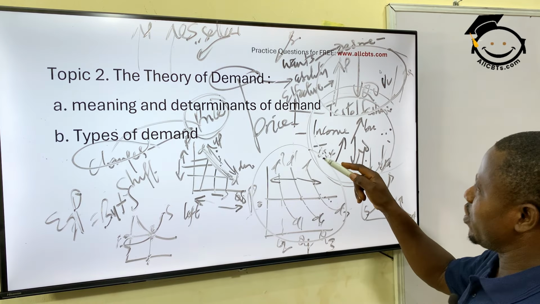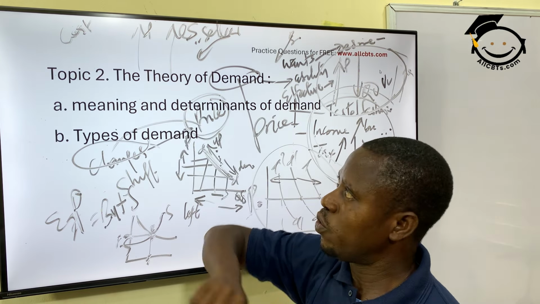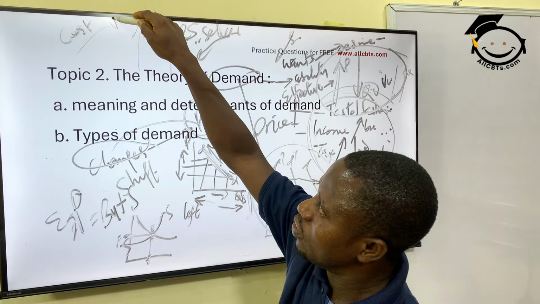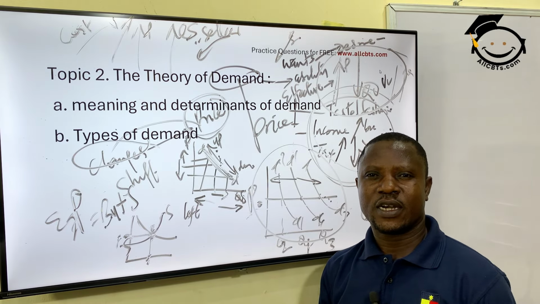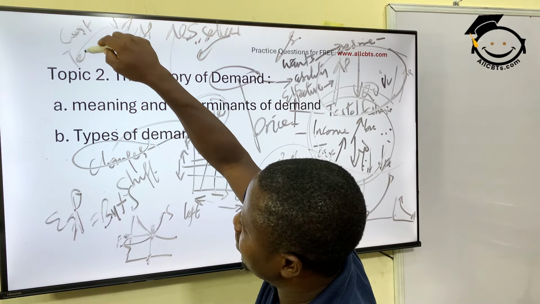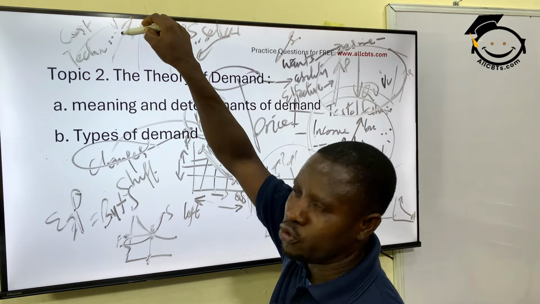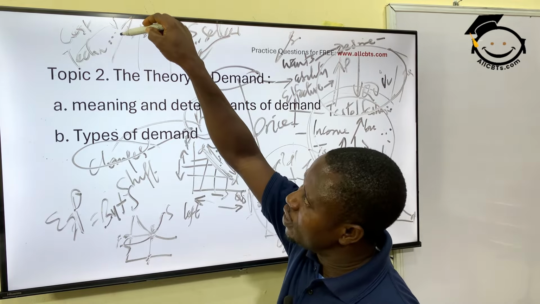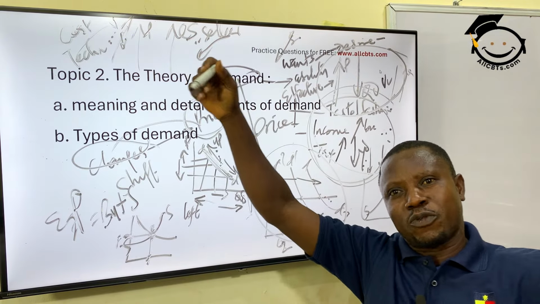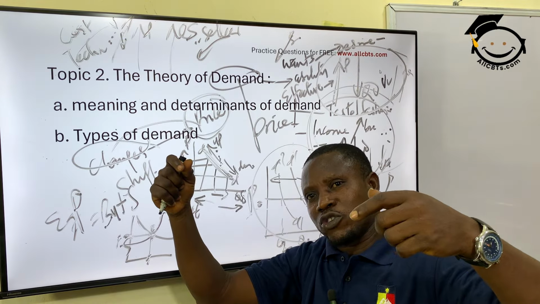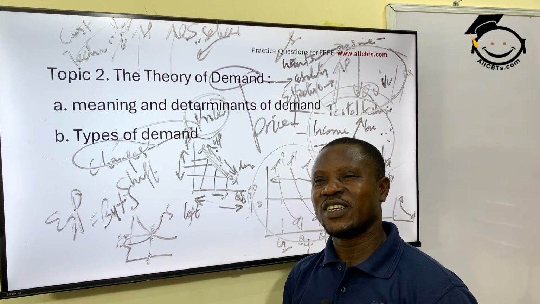Okay, another factor that affects supply is the cost of production. When the cost of production is very high, what will happen to the price? The price also will become very high. Are you there? Technological advancement can also affect supply. When there's technological advancement, it means that they can produce with technology, possibly at a lower cost. So what do we expect to happen now? They produce more. And when they produce more, we expect that the cost of production is low, so the price will come down. Are you with me?